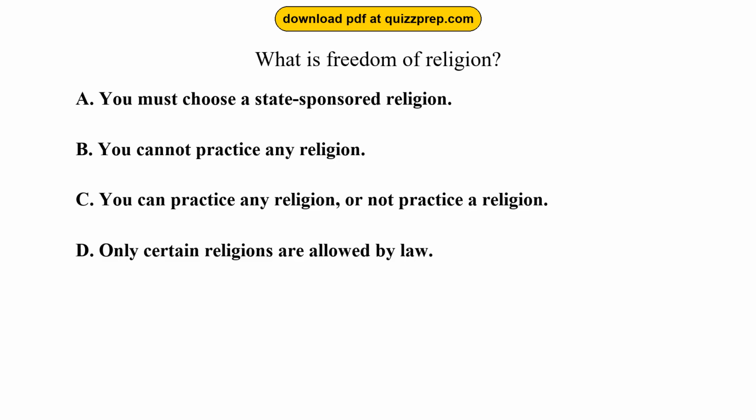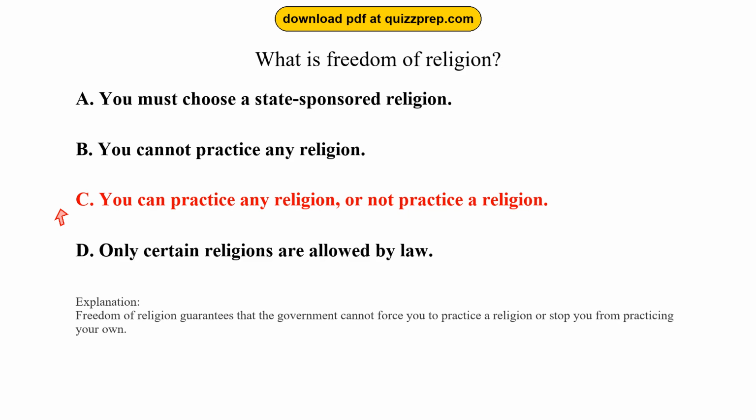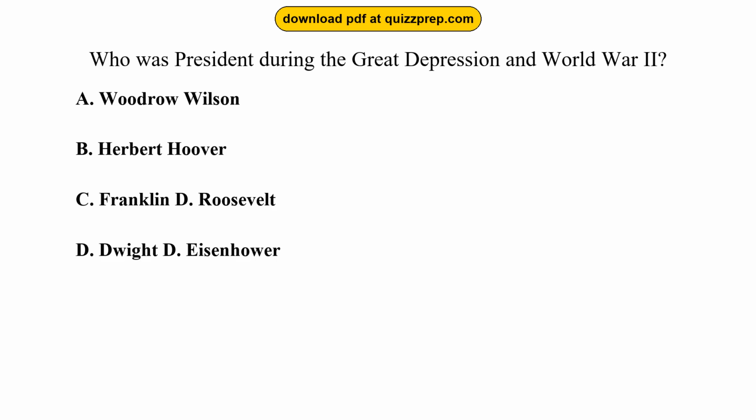Question 8. What is freedom of religion? Option A, you must choose a state-sponsored religion. Option B, you cannot practice any religion. Option C, you can practice any religion, or not practice a religion. Option D, only certain religions are allowed by law. The correct answer is option C, you can practice any religion, or not practice a religion. Freedom of religion guarantees that the government cannot force you to practice a religion or stop you from practicing your own.